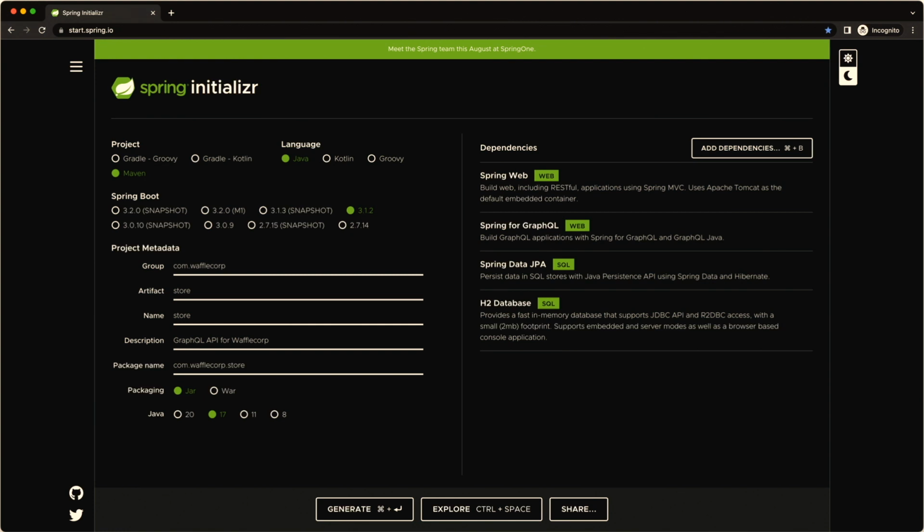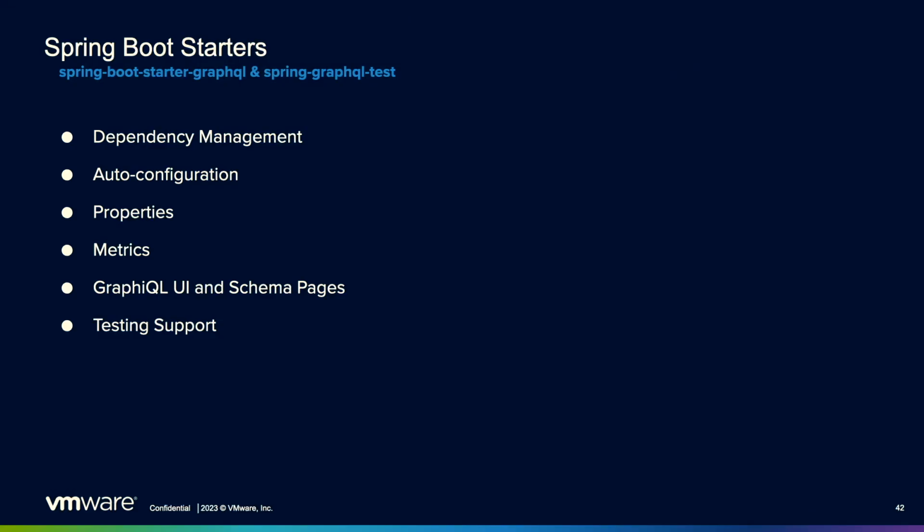And in my case, I need to talk to a database. Again, GraphQL isn't specifically talking to a database. We're delegating that to something else. In this case, that's Spring Data JPA, and that's going to talk to an H2 database. So we have our dependencies, we generate our project, we open it up.